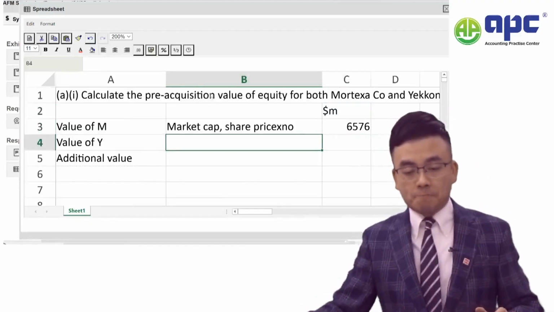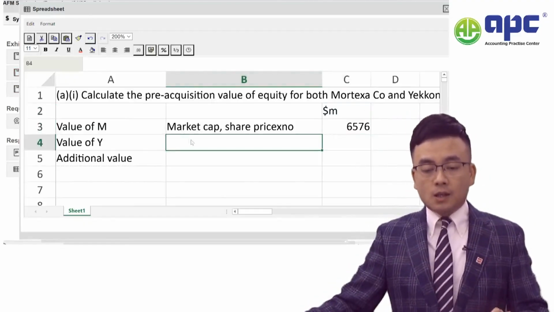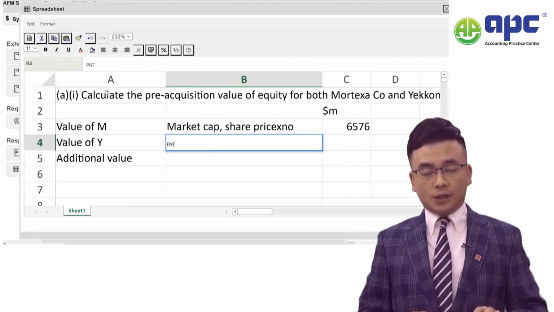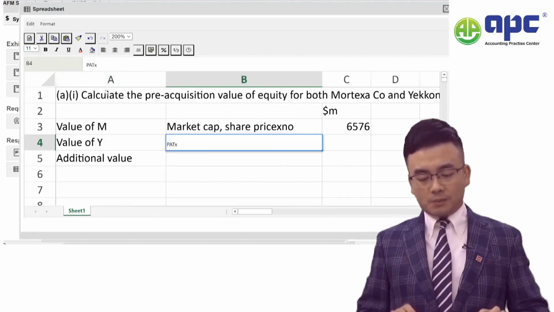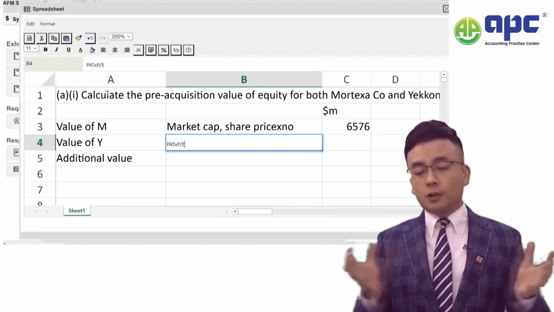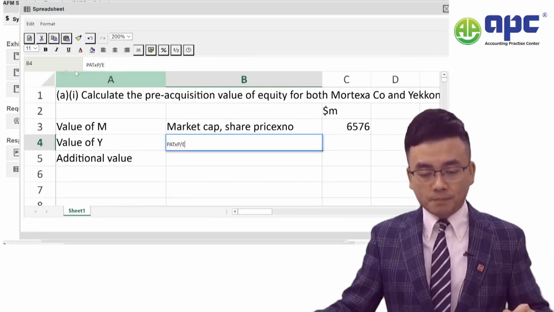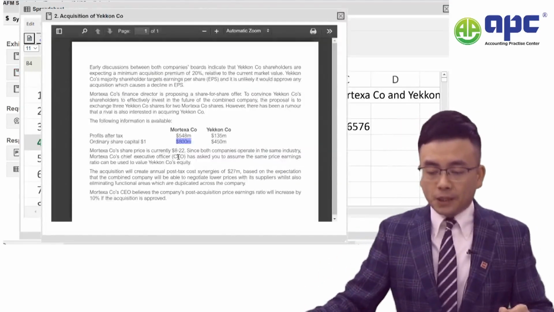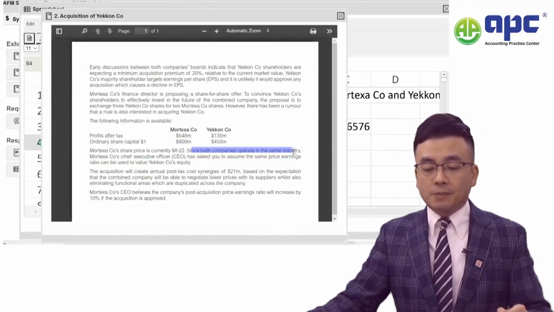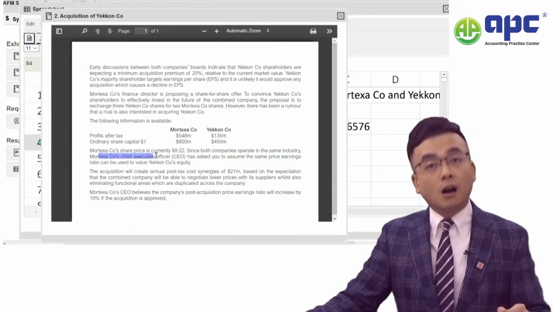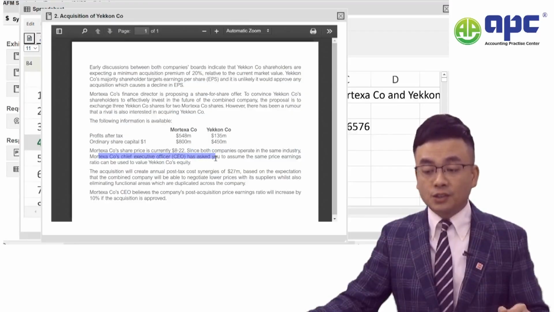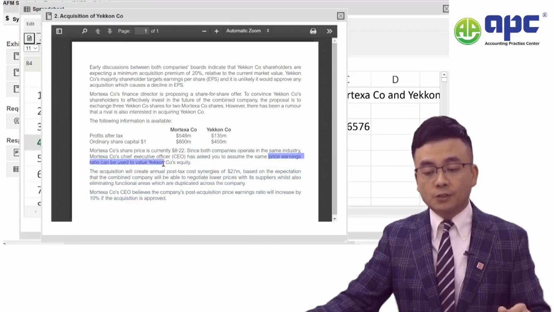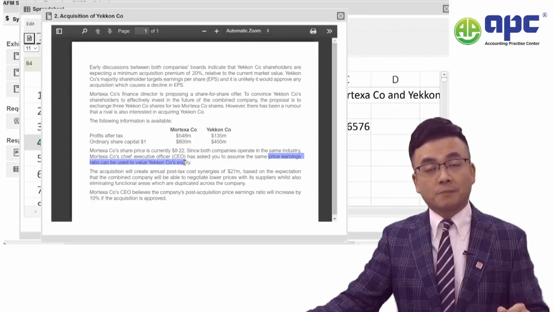So how about for Y? Now, for Y, because we are told about the profit after tax, if you know about the PE, of course we can calculate the value of Y. Now, because both companies operate in the same industry, our company's CEO asks you to assume that the same price earnings ratio can be used to value the Y company's equity.